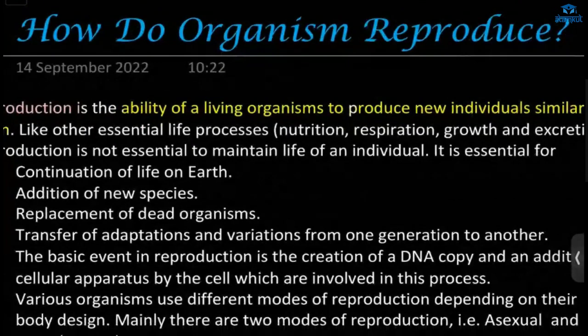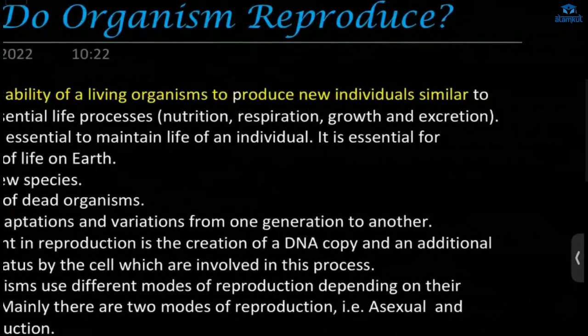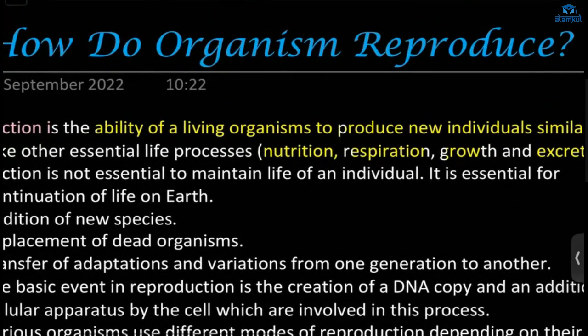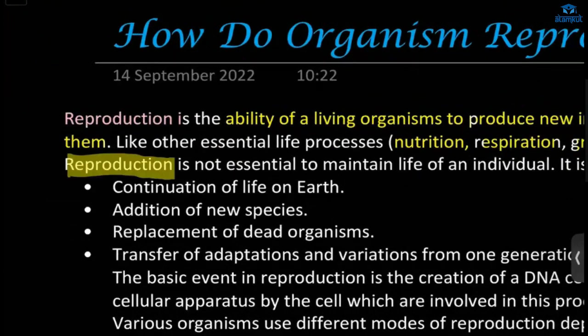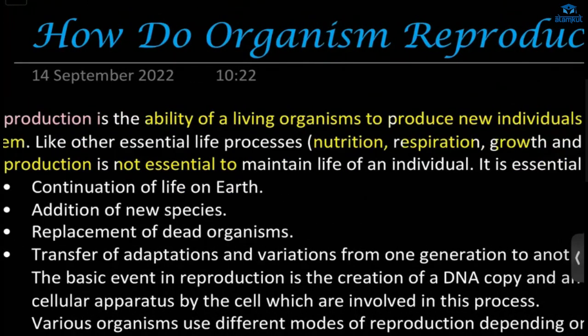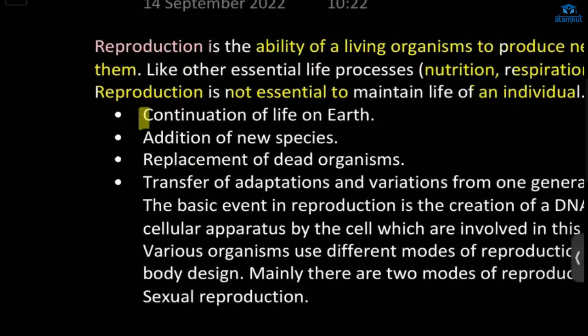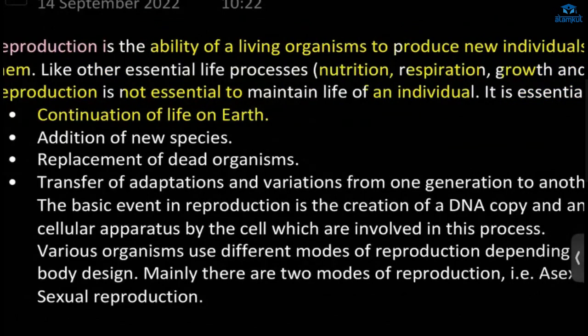Like we have life processes, right? Nutrition, respiration, growth, excretion, all these things help in the maintenance of the life forms. They are essential. But reproduction is not essential for an individual, okay? It is essential for the continuation of life, that is for the continuation of the species.